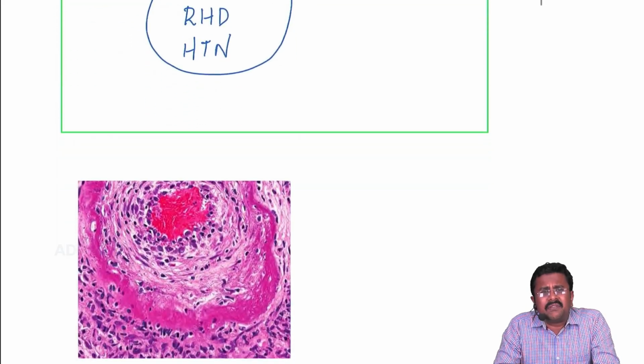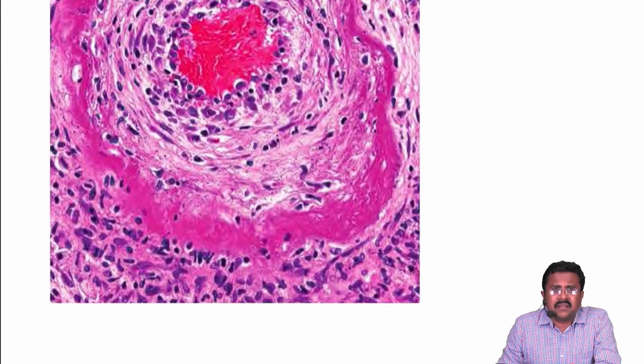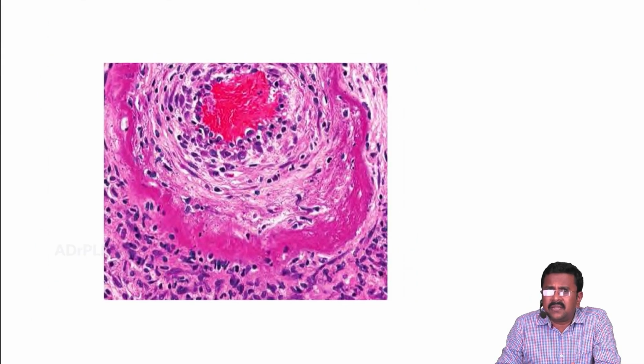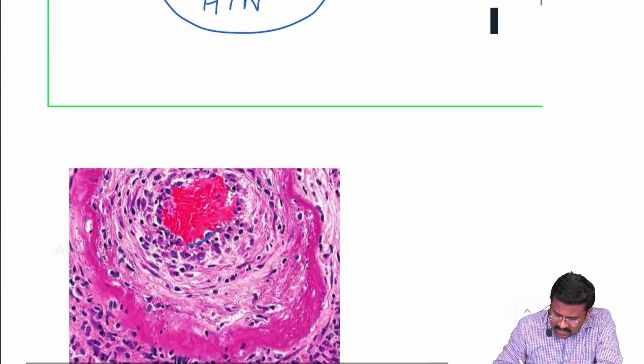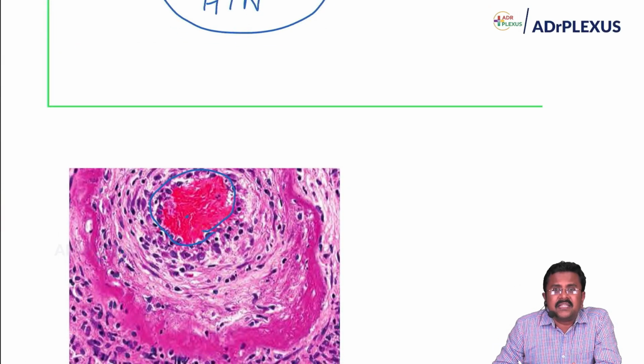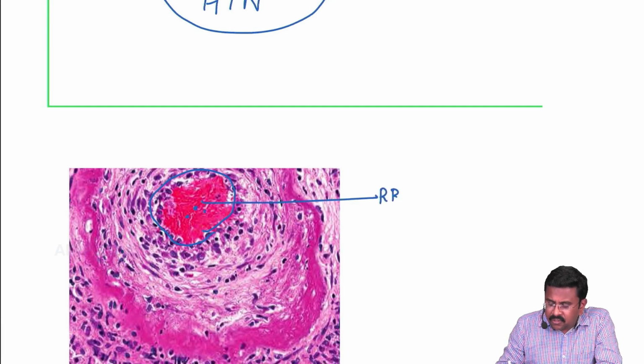So basically, what is this fibrinoid necrosis? You can see here, this is the blood vessel. How do I say that this is a blood vessel? See this, this is the lumen, which contains these orangish things. What are these inside the lumen? This is the RBC. So obviously it is going to be a blood vessel.